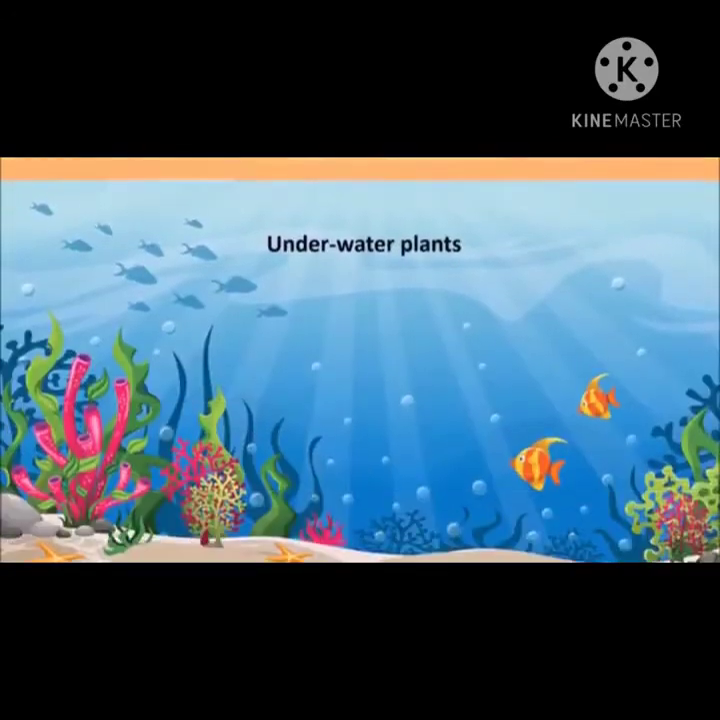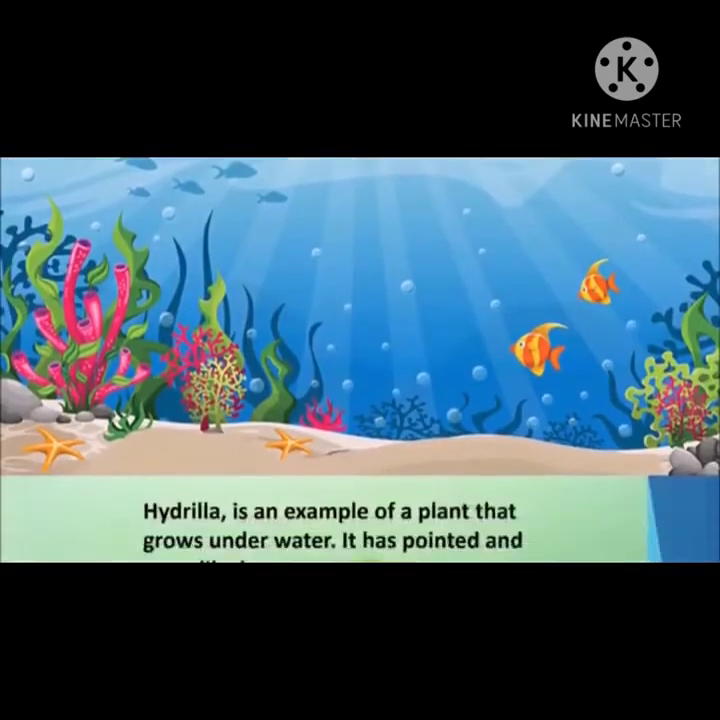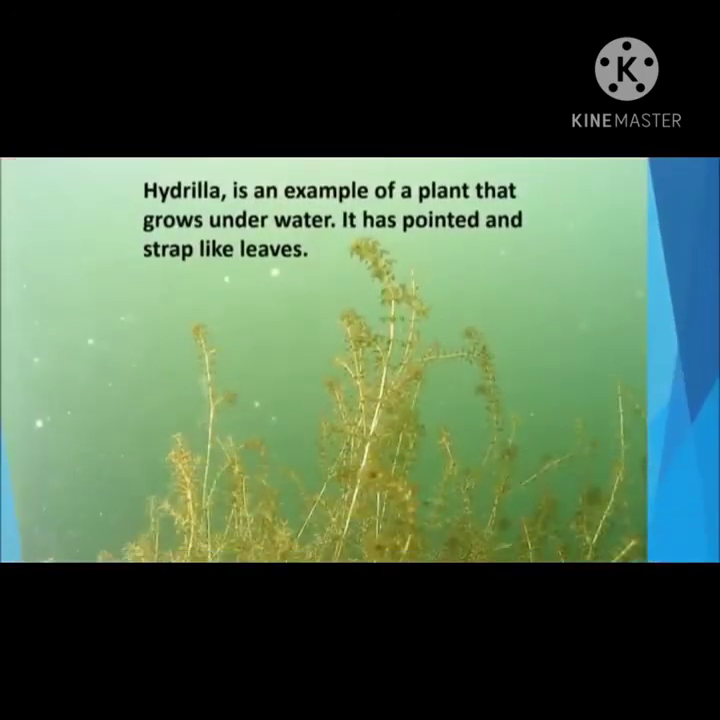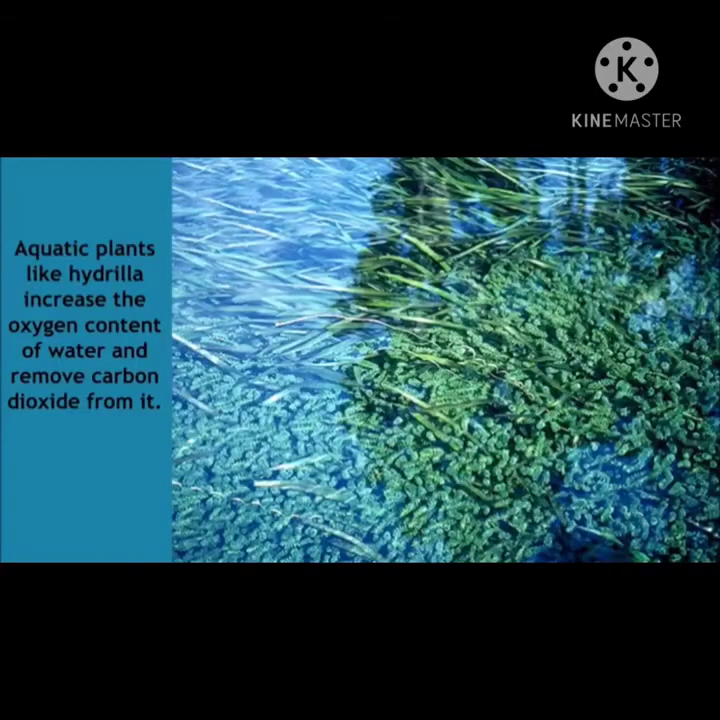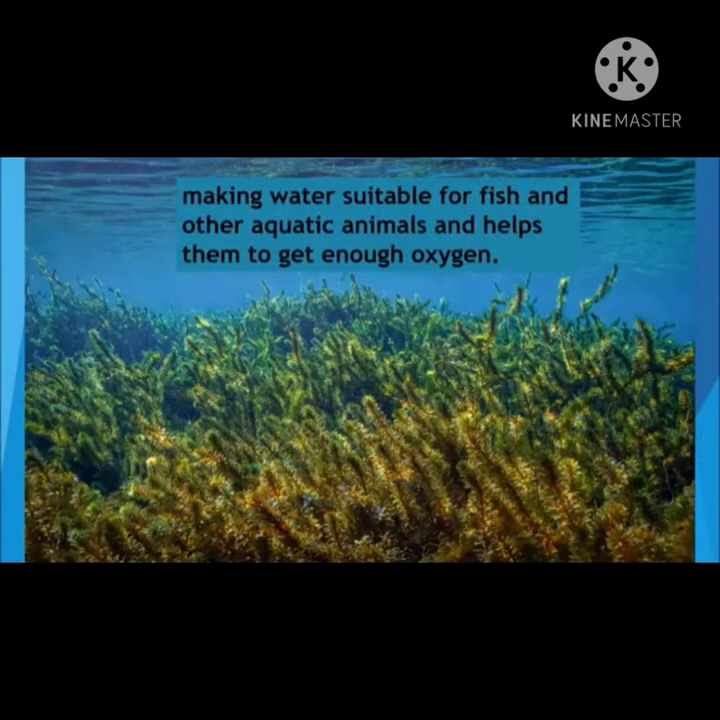Underwater plants. Hydrilla is an example of a plant that grows underwater. It has pointed and strap-like leaves. Do you know aquatic plants like hydrilla increase the oxygen content of water and remove carbon dioxide from it? This helps in making water suitable for fish and other aquatic animals and helps them to get enough oxygen.